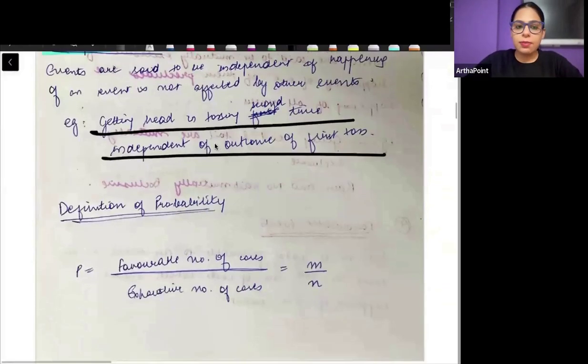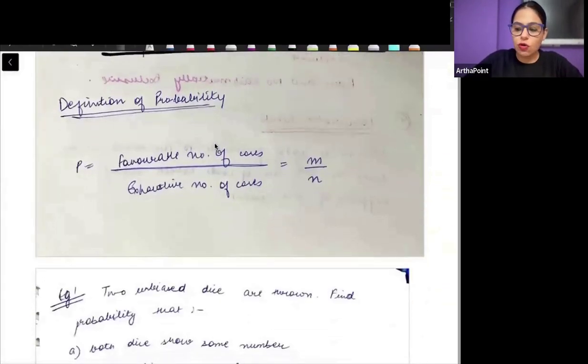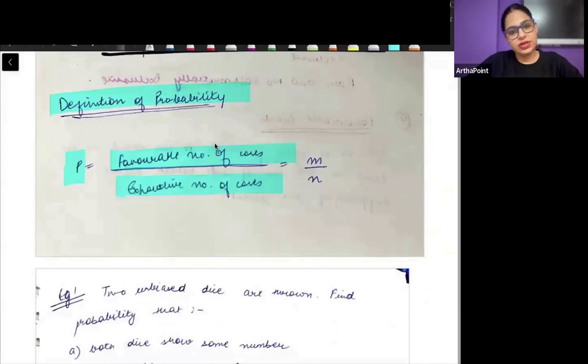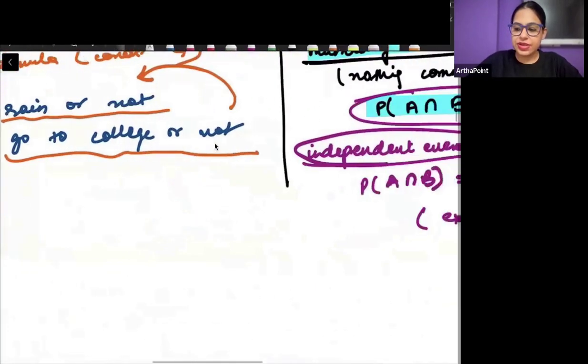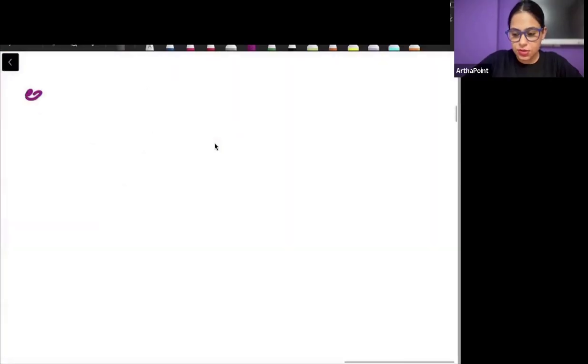Now we talk about the definition of probability. Probability is the favorable number of cases divided by the exhaustive number of cases. Let us take a very simple example. When I toss 2 coins, what are the outcomes I can get? या दोनों head हो जाएंगे.